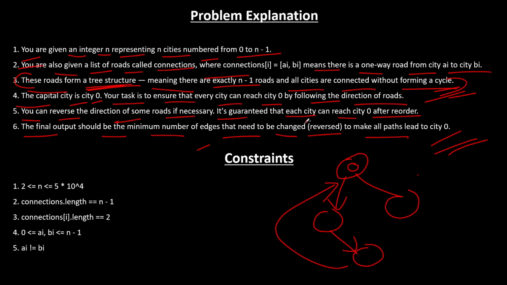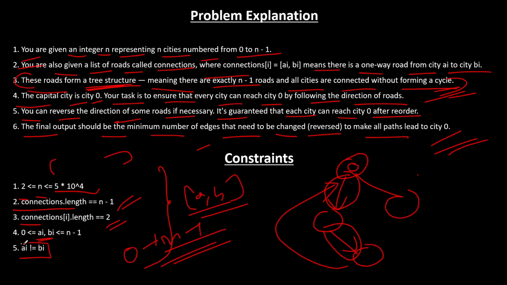The n value could be from 2 to 5 times 10 to the power 4, and the connections array length will be equal to n minus 1, of course. And connections[i], meaning a comma b, will be of length 2 every time. And a_i and b_i will be from 0 to n minus 1 because it is a tree, and they will never be equal, which means there would never be 2 comma 2, because there cannot be a tree pointing towards the same node. So this is all about the problem explanation. I hope you understood it. Now let's move to the next slide.